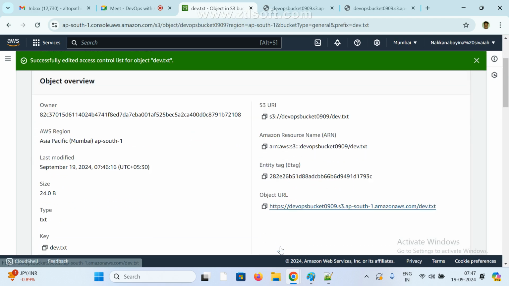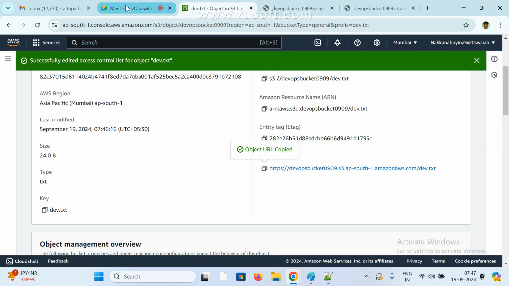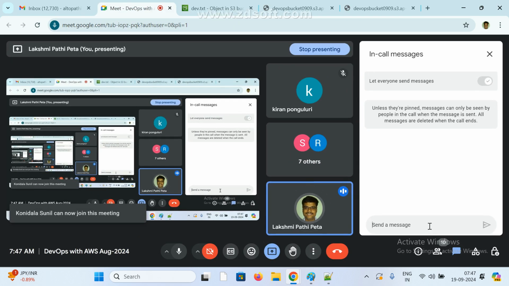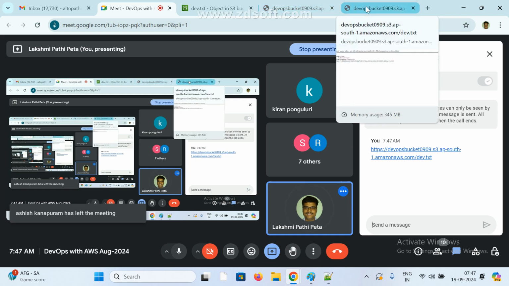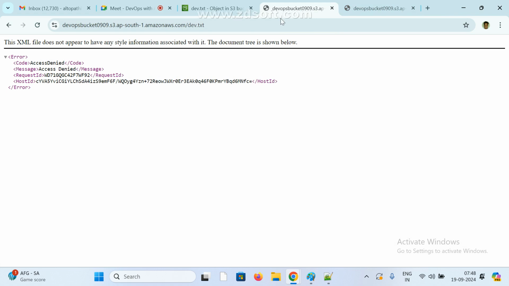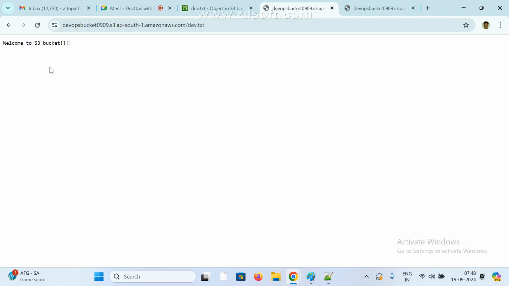Now copy this URL. Now you can also try it. Try anyone, if anyone is connected on a laptop, so we can see this data. I have given public access, everyone can access my file. Just try anyone. Can you see the data or not? Yeah, I can see. We can see welcome to S3 bucket data.